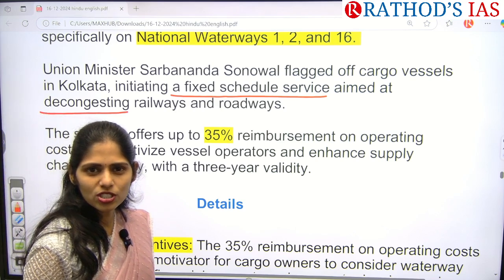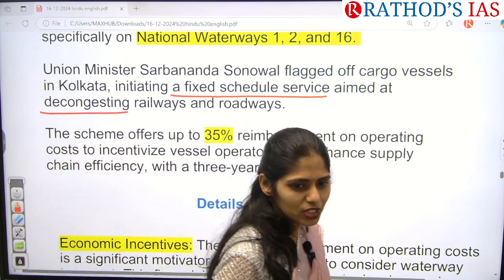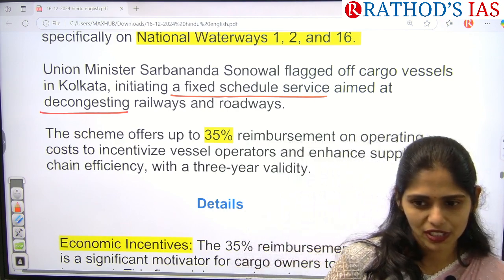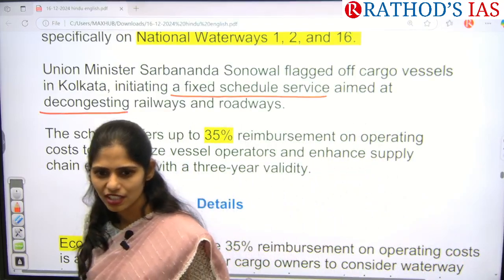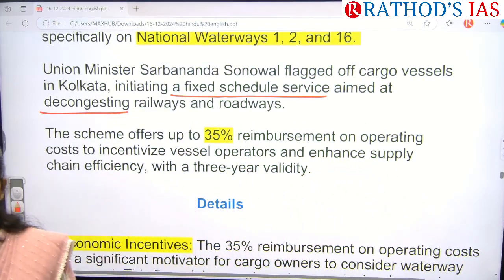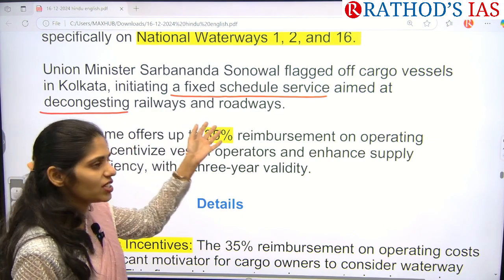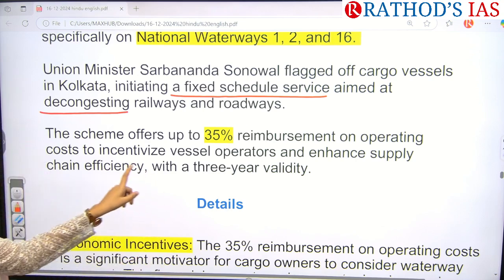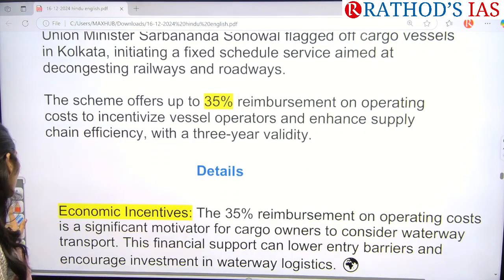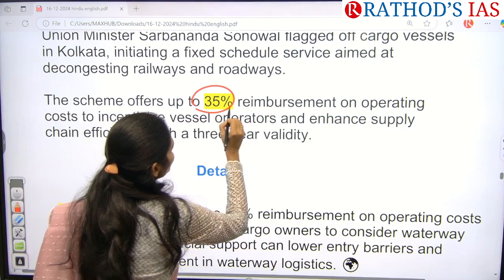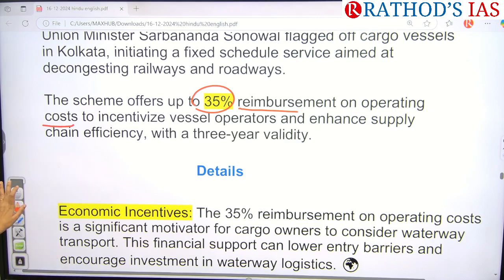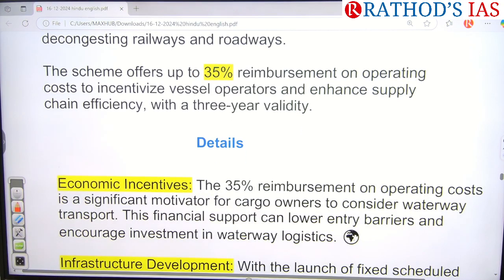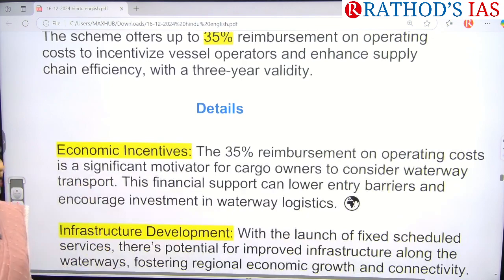Actually, the most important transport systems we use for transporting cargo are roadways and railways. That leads to increasing traffic, right? So to decrease the traffic and the burden on railways and roadways, you are coming up with this kind of waterways. And this scheme will provide 35% reimbursement on operational cost. They want to improve supply chain efficiency, and the validity of this scheme is 3 years.